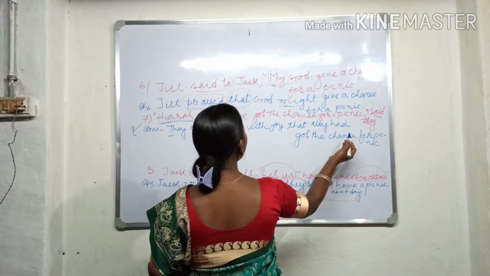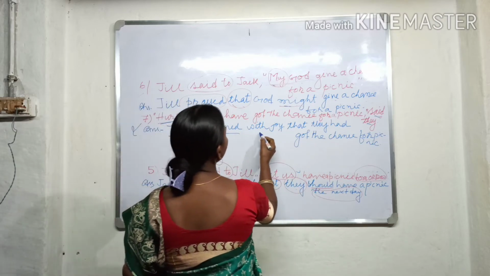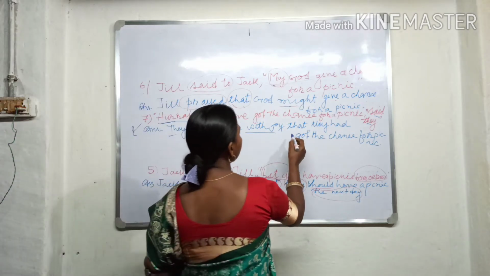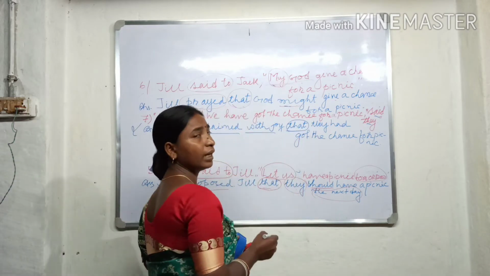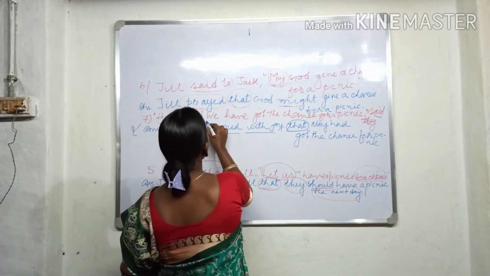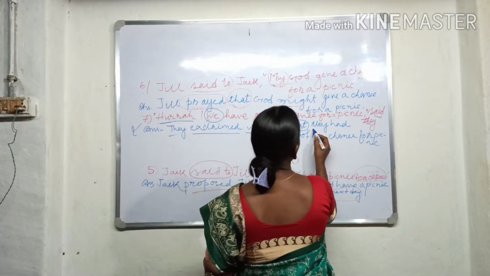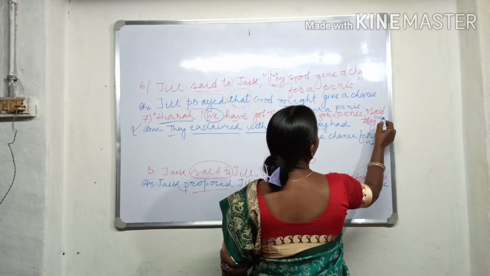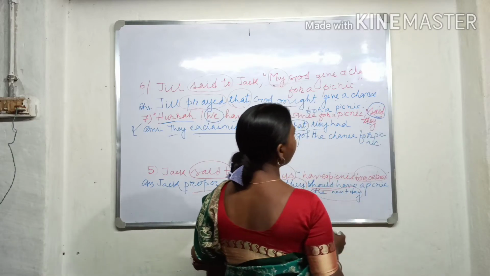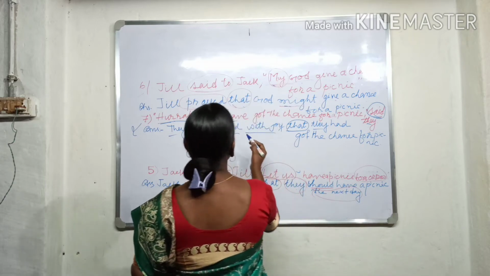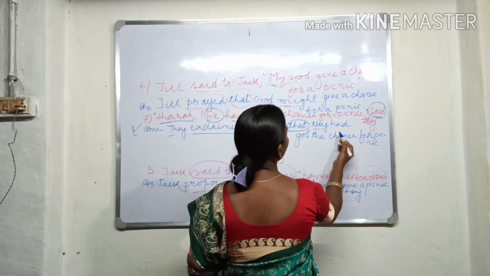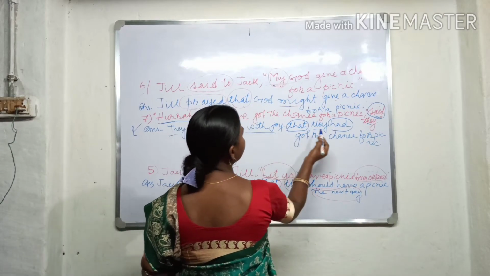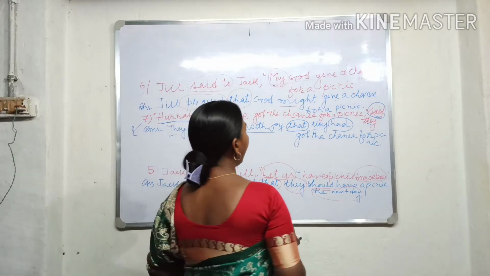So we use "they exclaimed with joy." They exclaimed with joy. And that linker, add "that." Next, we change the pronoun here, "they." "They had," as "said." Reporting verb as "said." So "have" changes into "had" here, as it is past tense. So "have" here changes to past, "had."